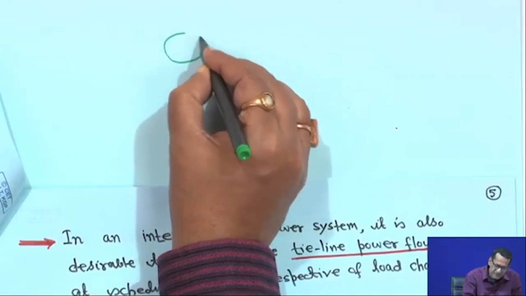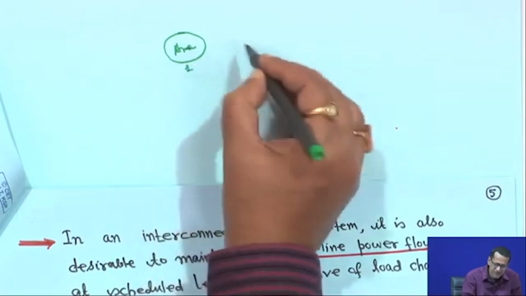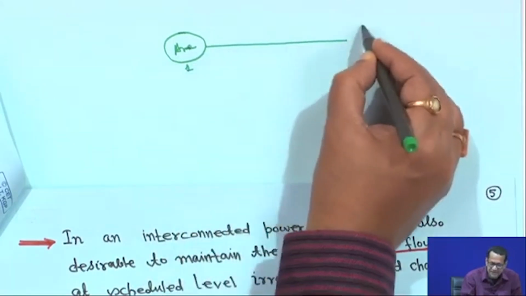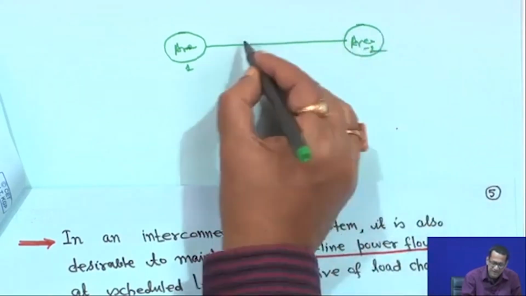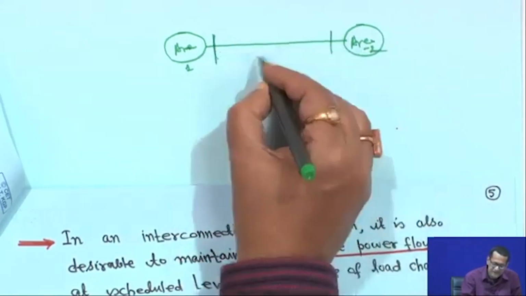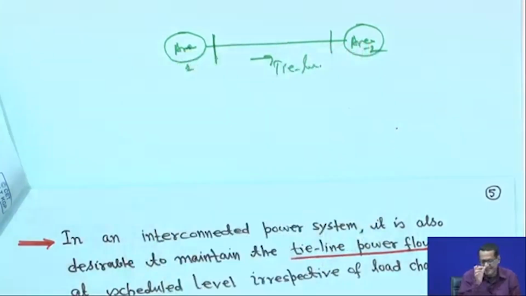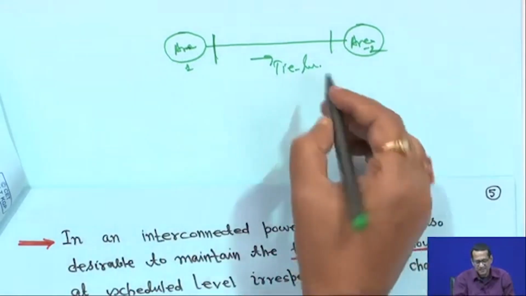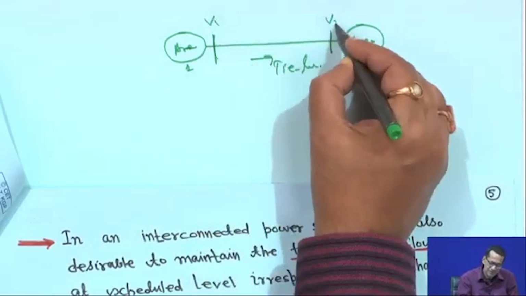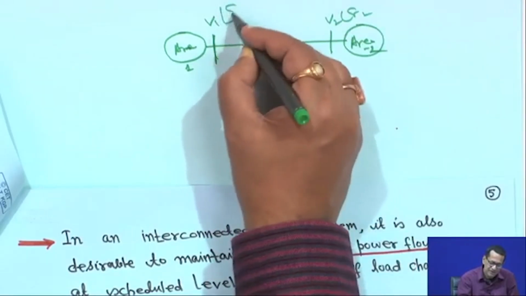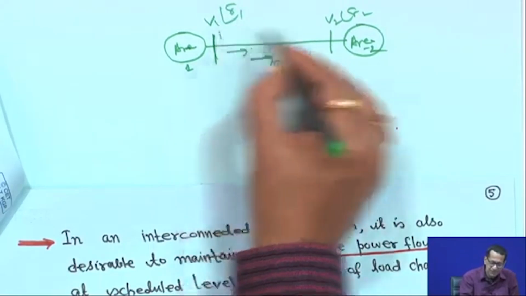Suppose you have one power system here; what area 1 and area 2 are will come later. Suppose this is one power system, connected by a 3 phase tie line to area 2. Tie line means these two power systems are interconnected or tied together, that is why you call it a tie line. Here the voltage magnitude is V1 with angle delta 1, and V2 with angle delta 2, and tie line power is flowing. This is 1, this is 2.